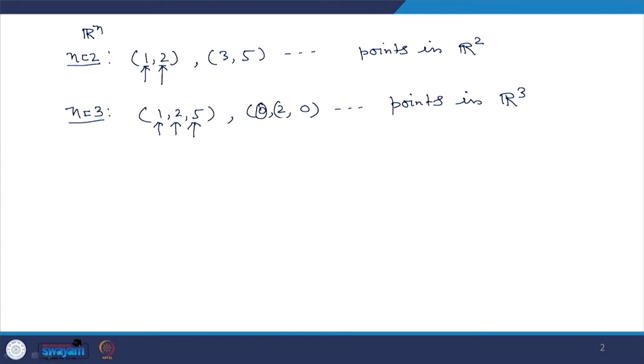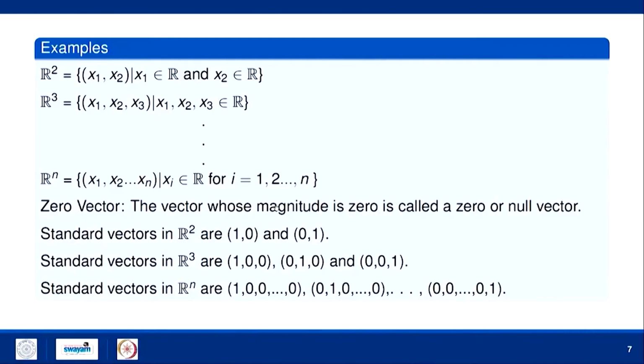All these are vectors. Individual components are scalars coming from R. Similarly, we can have complex spaces C2, C3 and so on, but this course is more related to real numbers. Now the 0 vector: the vector whose magnitude is 0 is called a 0 or null vector. First, what do we mean by the magnitude of a vector?